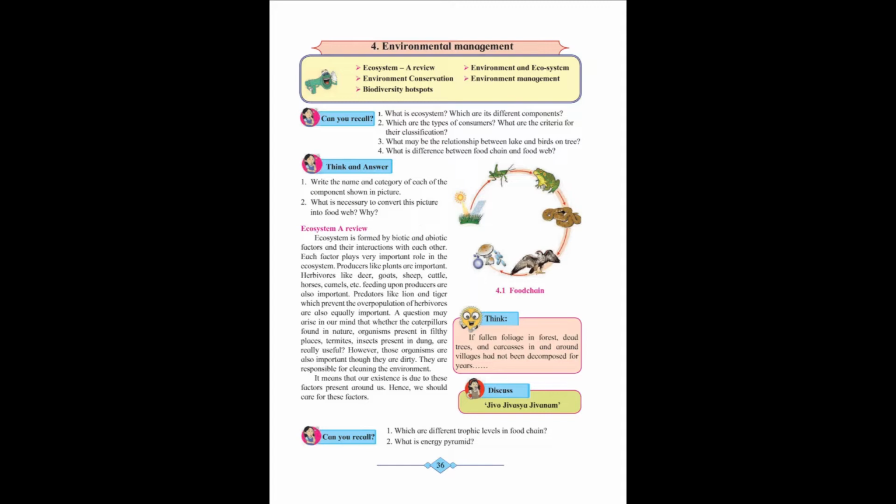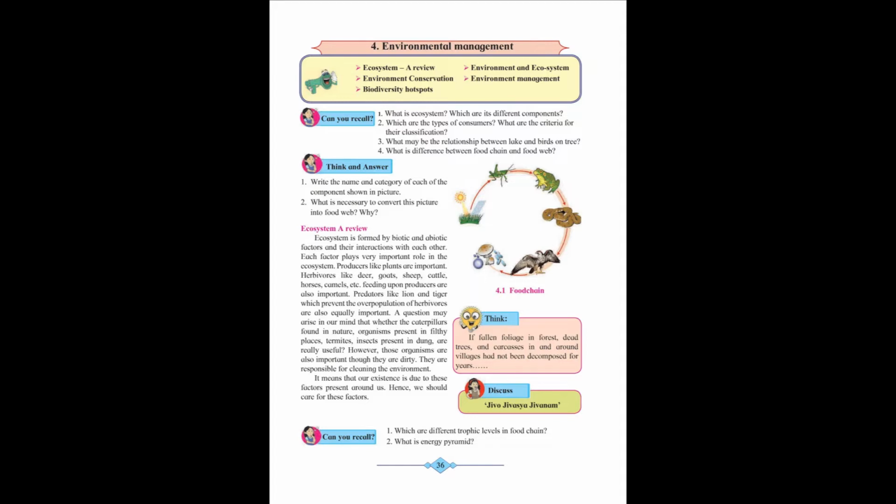Now on page number 36 there is a box with the heading think. If fallen foliage in forests, dead trees and carcasses in and around villages had not been decomposed for years, what would have happened? If they had not been decomposed, then the biogeochemical cycles would not have occurred. Do you remember the biogeochemical cycle? Whatever nutrients we get from the atmosphere, like carbon, nitrogen, oxygen.